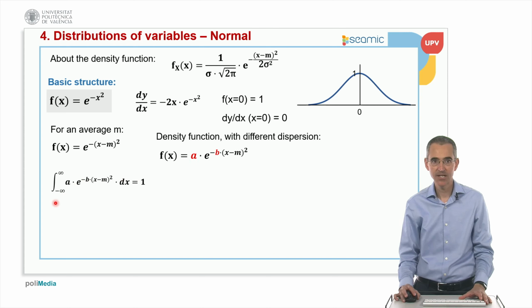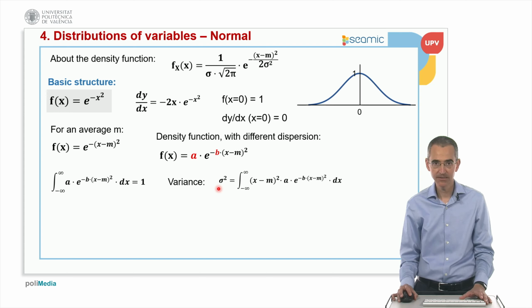This constant has to be properly calculated so that the area is 1. So now the integration of this has to be 1, and then the variance is obtained by applying mathematical expectation. This is the general formula. We have two unknown parameters, a and b, and two conditions: the integration has to be 1, and the integration for the variance has to be equal to the parameter sigma squared.